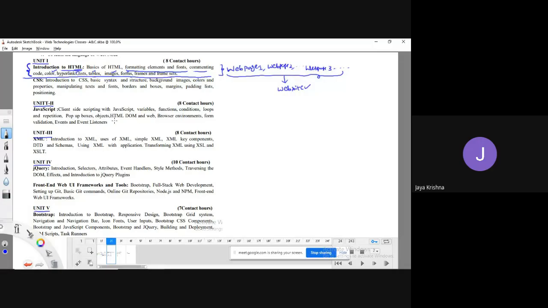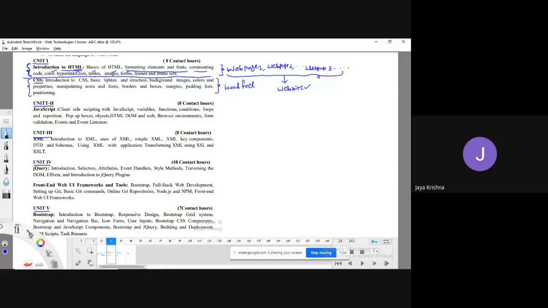Okay, fine. Now next thing is CSS, meaning cascading style sheets. With the help of CSS, I can provide more look and feel to the website. With the help of HTML, I developed a website which may or may not look good, but to get more look and feel, I will use CSS, cascading style sheets.